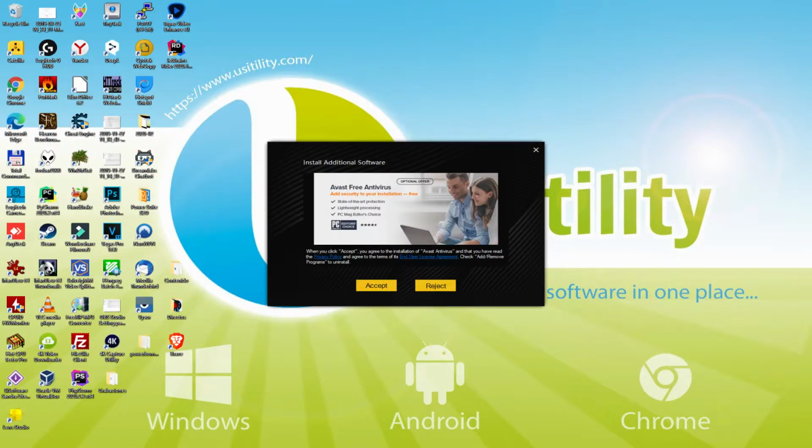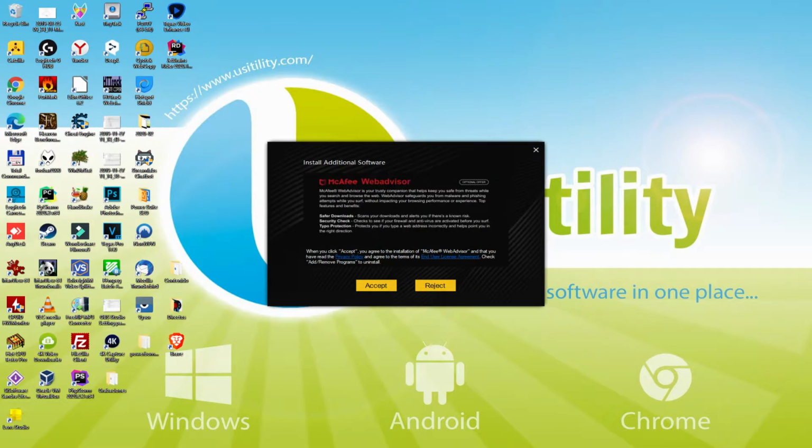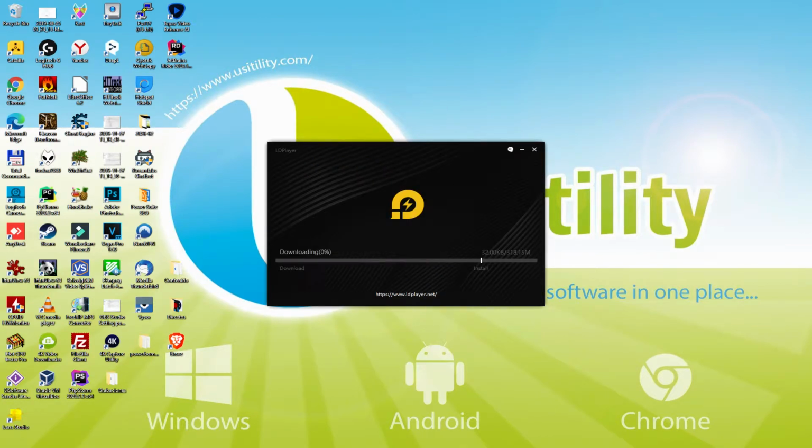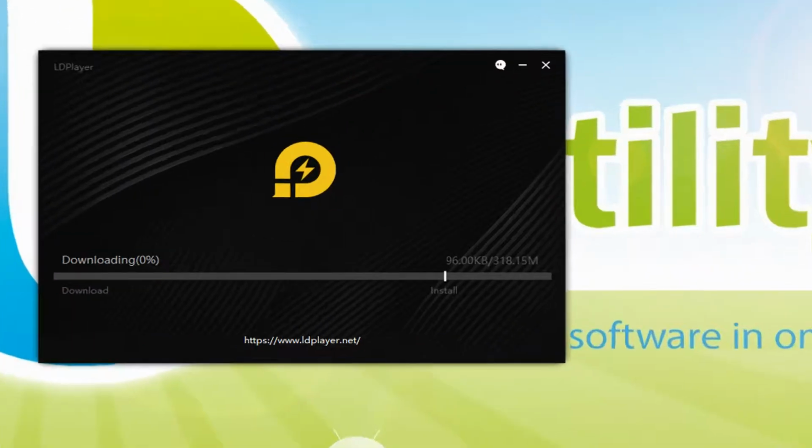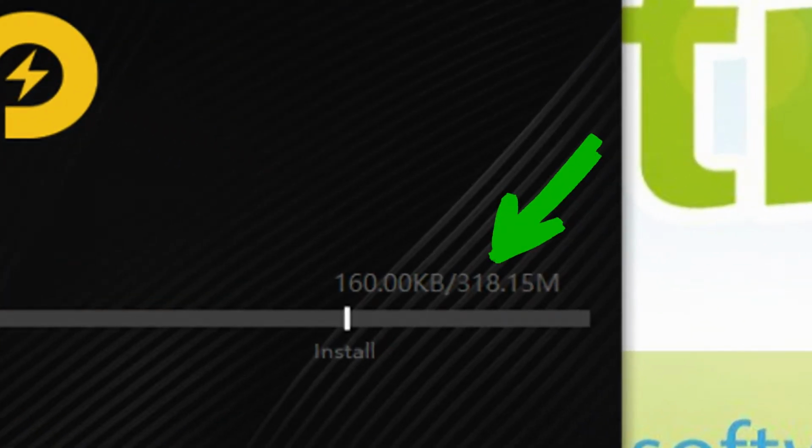Now, before installing this emulator, it's possible that it will present us a number of software packages to add on our desktop or laptop. As I do not want any of these programs, I simply press the reject option each time. Now, there it is. The installation begins and it continues with the download of these megabytes that are shown on this screen.